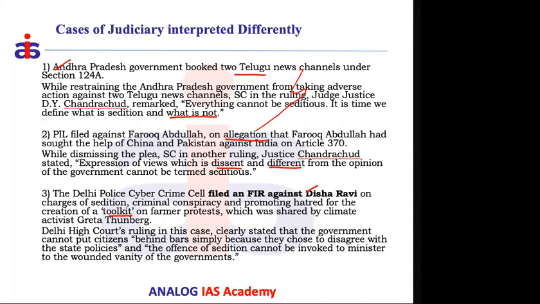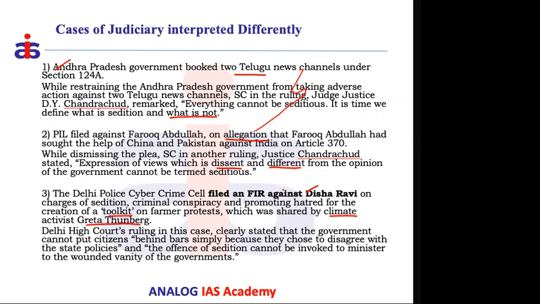That toolkit, which was prepared by an Indian, reached all the way to a climate activist from Northern Europe, Greta Thunberg. She is also a teenager, and generally an activist against the climate change problem. She shared this toolkit prepared by Disha Ravi in support of the farmers' protest happening in India. So here the Delhi Police cyber crime people filed a case and FIR,